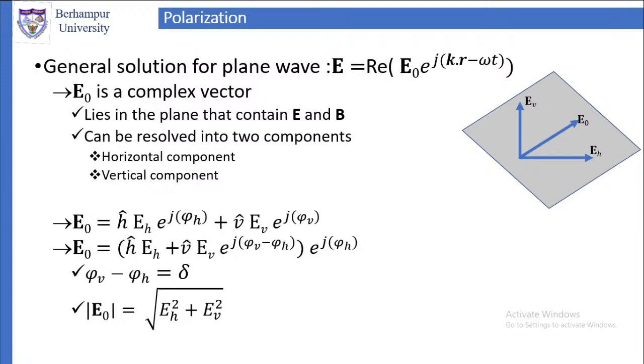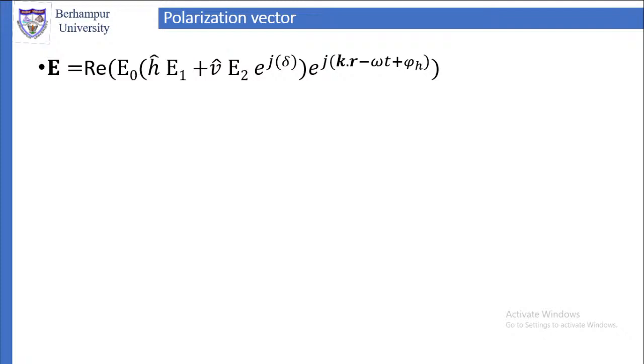And E0 we can write as the magnitude of E0. As you know, if you have one vector with two components, then take the square of each component, and the root of that sum gives you the magnitude of the vector. Therefore, the magnitude of E0 is equal to the square root of E_H squared plus E_V squared. So now we are going to use this in our further analysis.